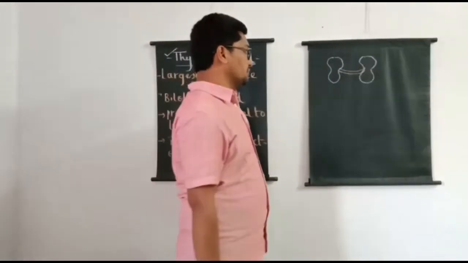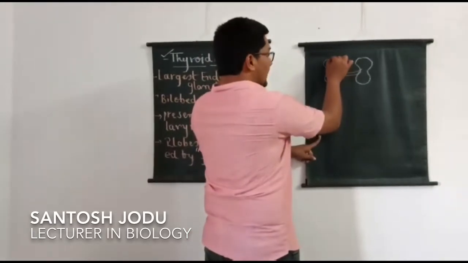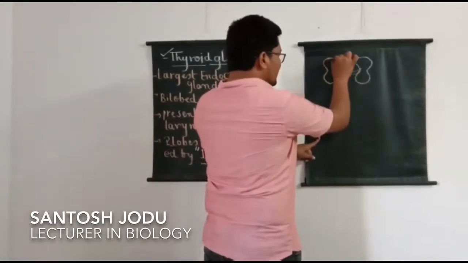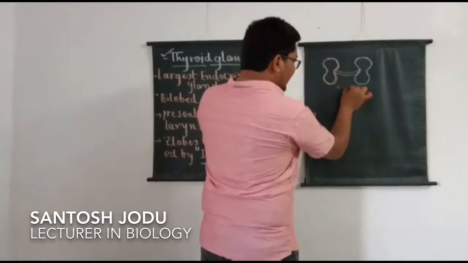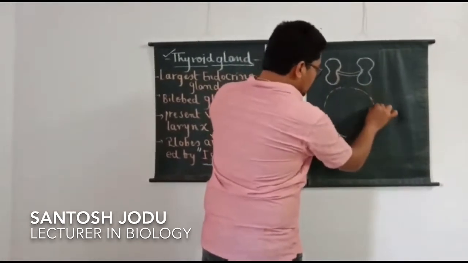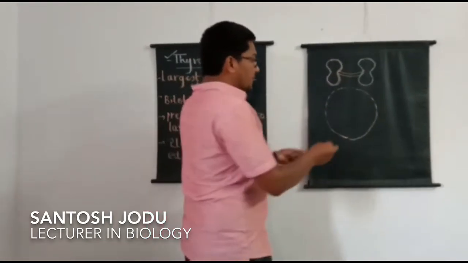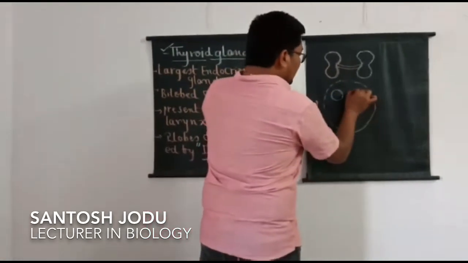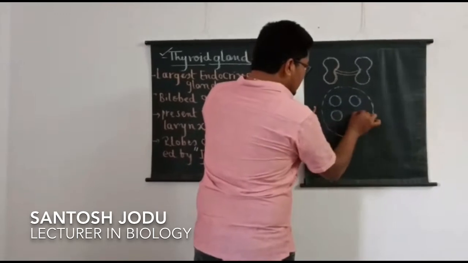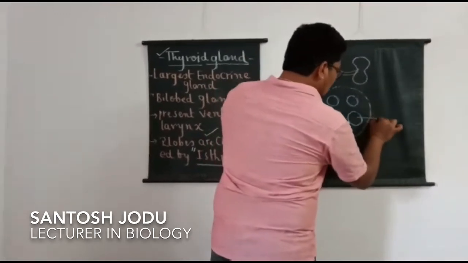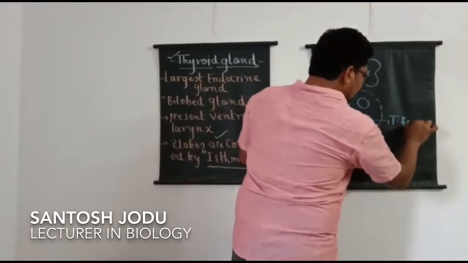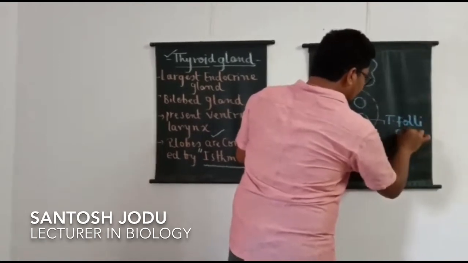When we look into the anatomy, I said two lobes are present in the thyroid gland. Let me consider the section of one lobe. Each lobe of the thyroid gland is made up of many small balloon-like structures, and these are called thyroid follicles.